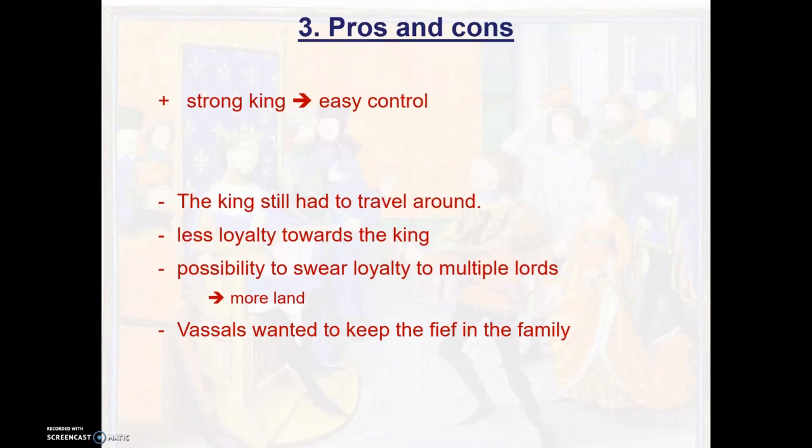This results in the fact that the vassals often wanted to keep the fief and give it to their oldest son so it stayed in the family. That means that the king either has to lose his fief or be in conflict with the vassals. Some fiefs became so powerful that weak kings lost all their influence and power in the region.